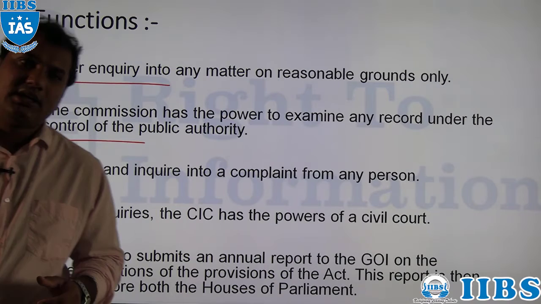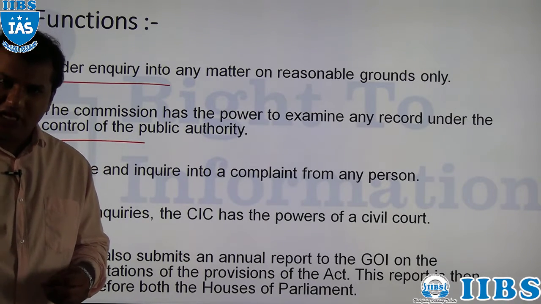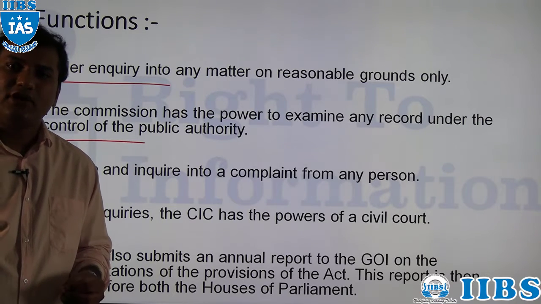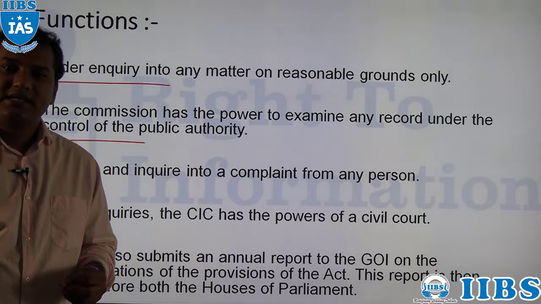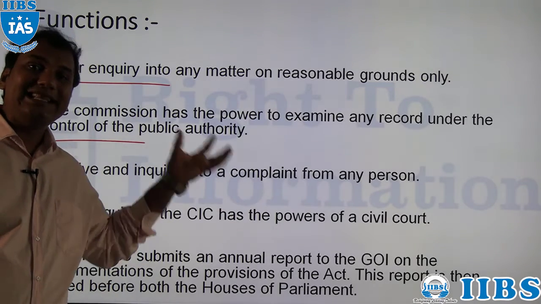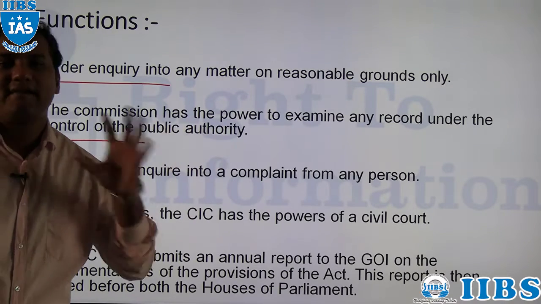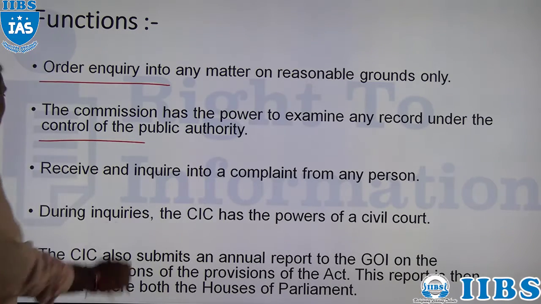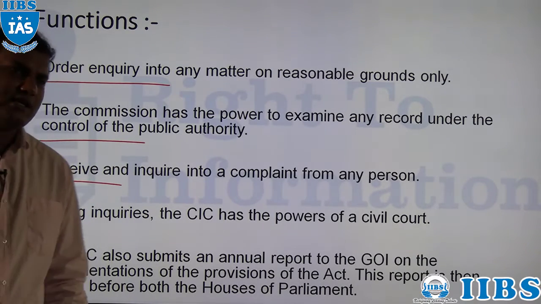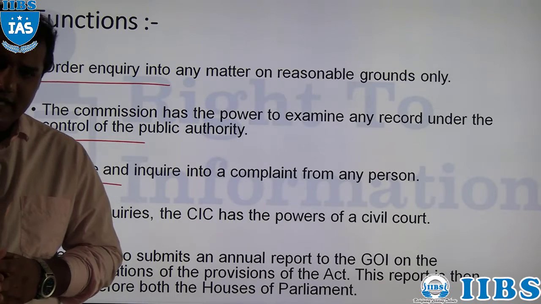In short, the Central Information Commission has the authority to check and scrutinize any record or document under the control of a Central Public Authority for the sake of providing information under the RTI Act 2005.